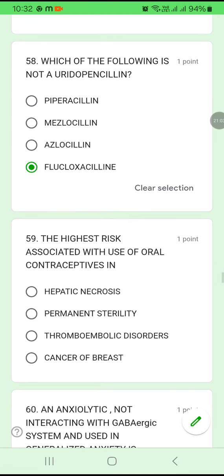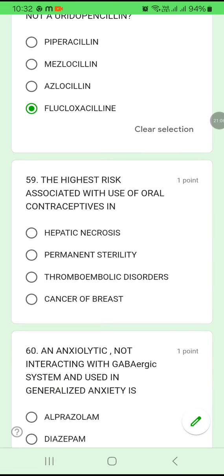Okay. 59. The highest risk associated with the use of oral contraceptives. If you use oral contraceptives every time, what is the side effect? Hepatic necrosis, permanent sterility, thromboembolic disorders, or cancer of the breast? Most of the time you will get thromboembolic disorders if you use contraceptives.